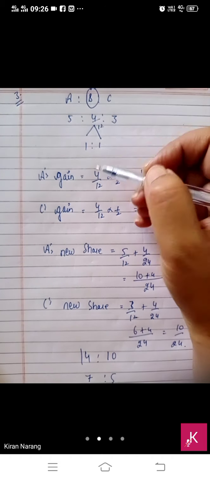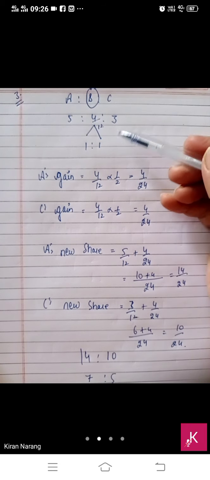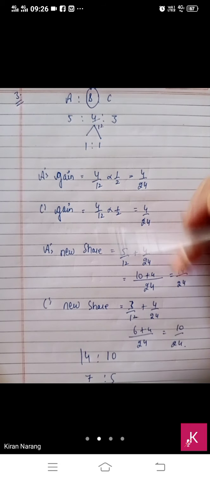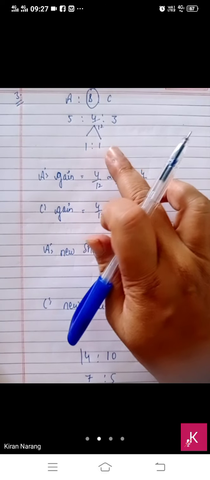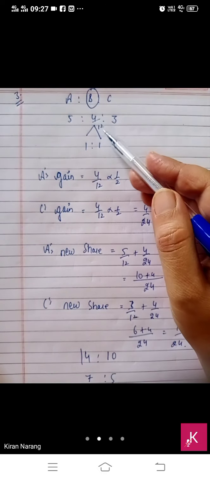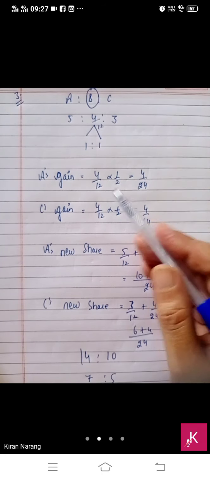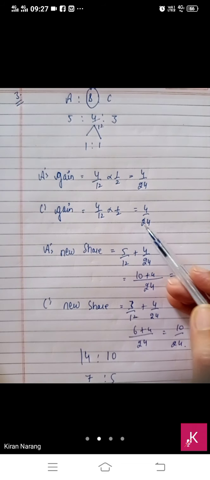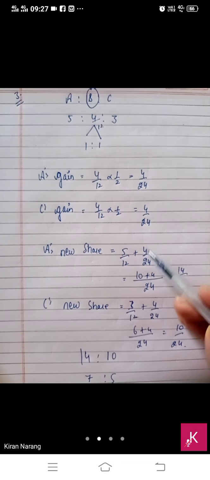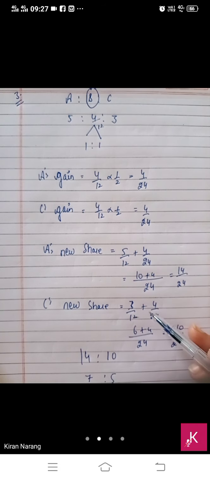If it is stated that they have taken some share from someone, then you can easily solve it out. There is no need to hide anybody. So what will you do? 4/12 was the share, and half is given to A and half is given to C. Half of 4/12 is 4/24, added to A's old share, and C's gain will be added to C's old share.